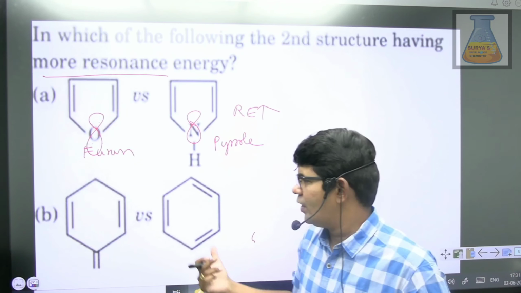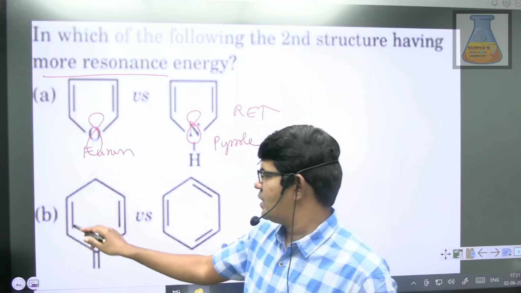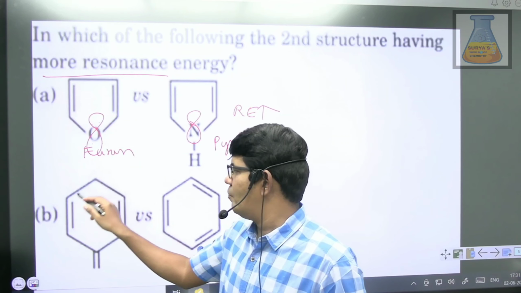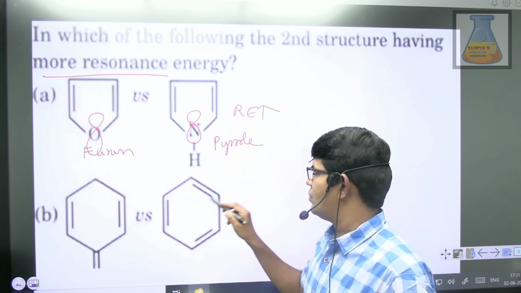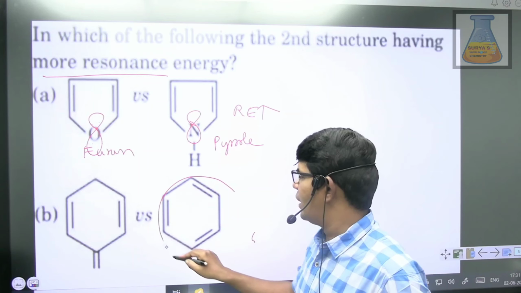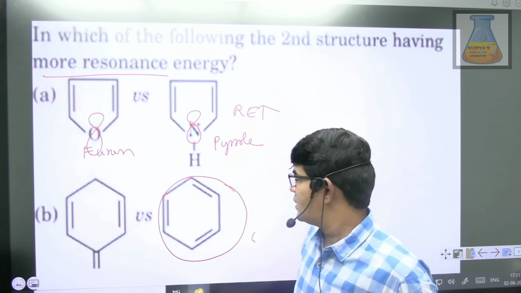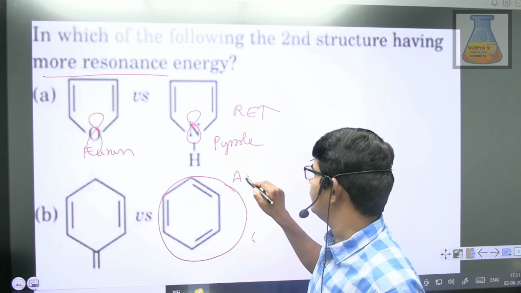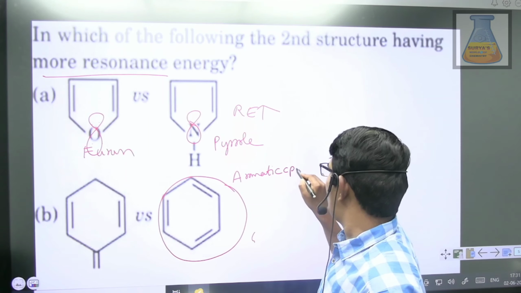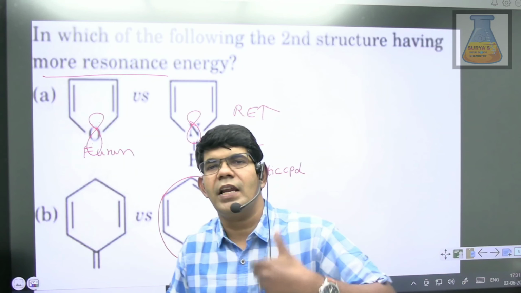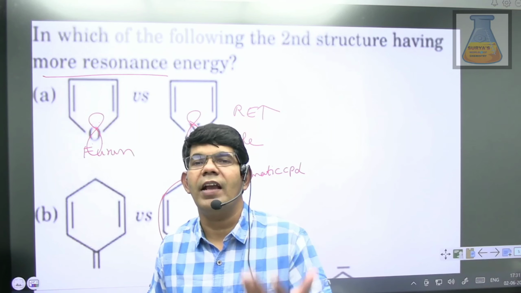Now let's have a look at the second one. Yes, here you have a 6 pi electron system, but it is not completely delocalized over the ring. But here you have a 6 pi electron system which can be completely delocalized over the ring. So this gives aromatic stability. This is an aromatic compound. Aromatic compounds with a 4n plus 2 pi electron system have extraordinary stability due to the ring current.